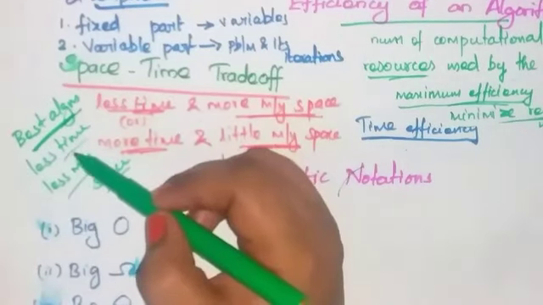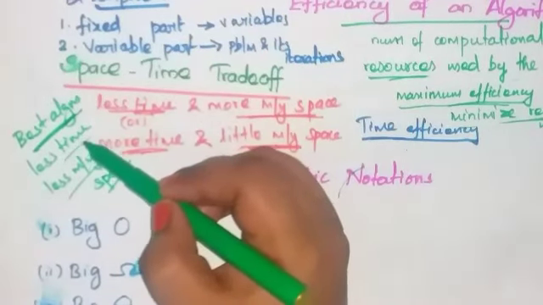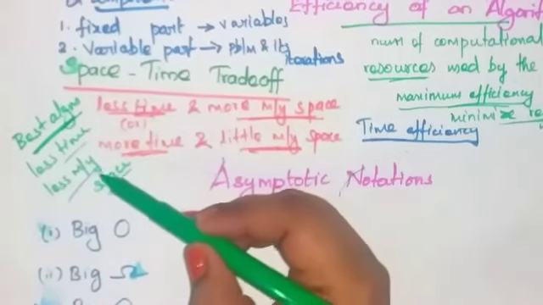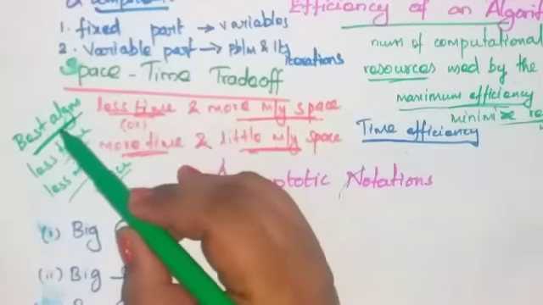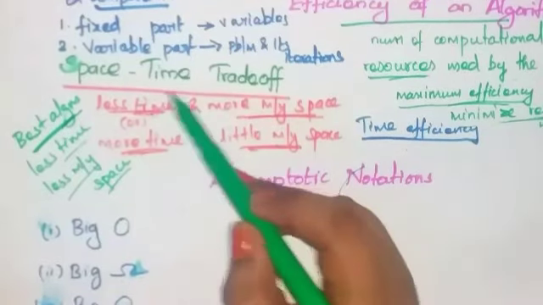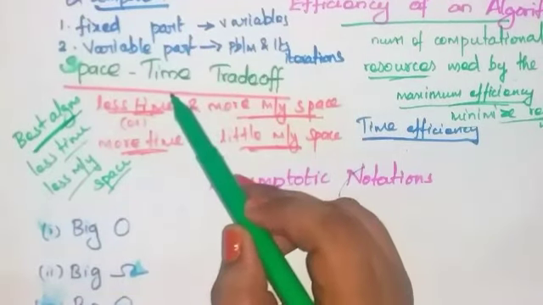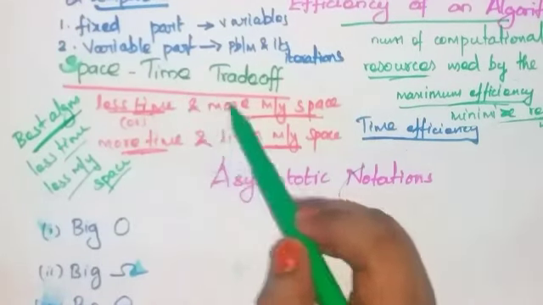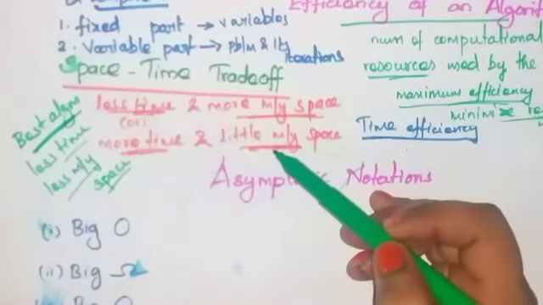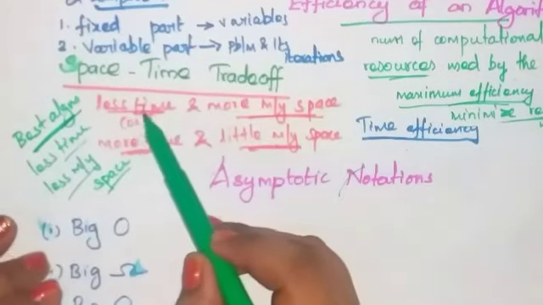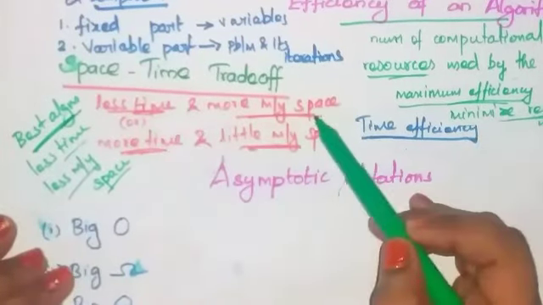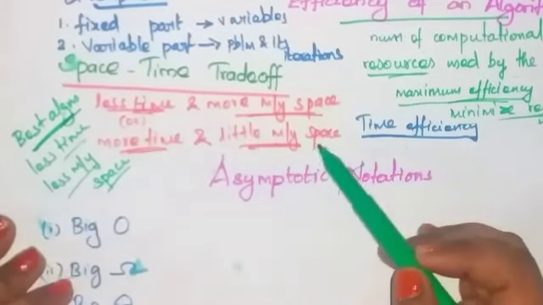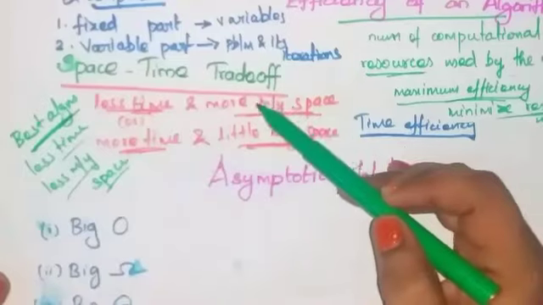If an algorithm takes less time to execute and requires less memory space, that algorithm is called the best algorithm. But in space-time trade-off, some algorithms are extremely time efficient and some are extremely space efficient. Some algorithms require less time and more memory space, but some require more time and little memory space. So this is called space-time trade-off.